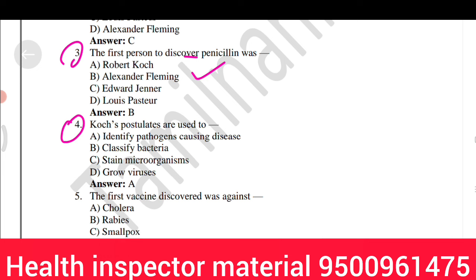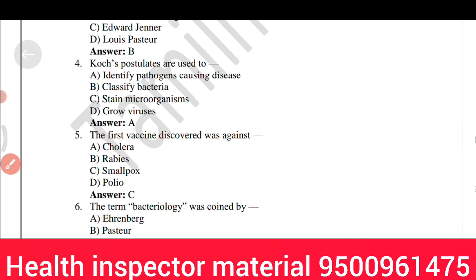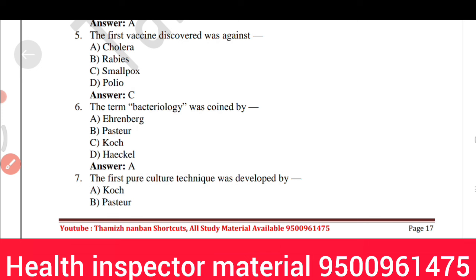Koch's postulates are used to option A, identify pathogens causing diseases. The first vaccine discovered was against option C, smallpox. The term bacteriology was coined by option A, Ehrenberg.